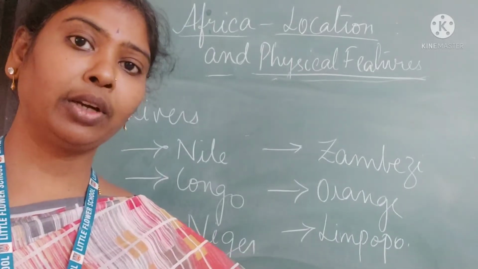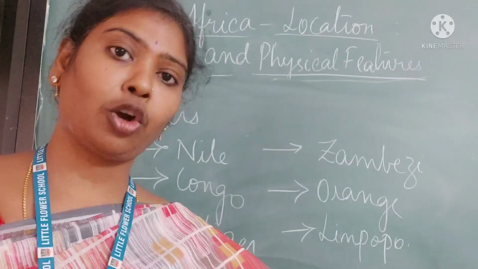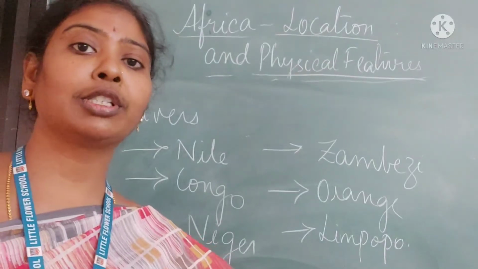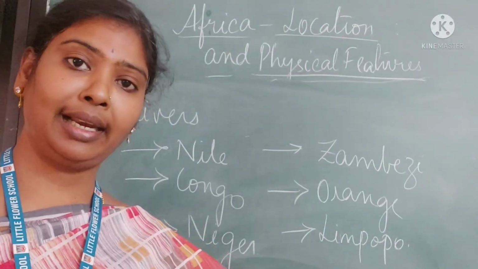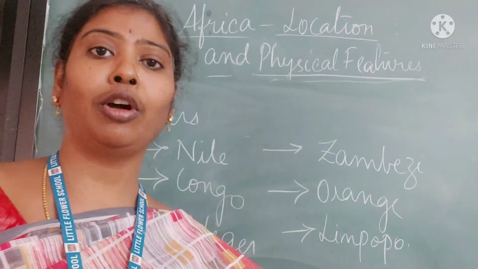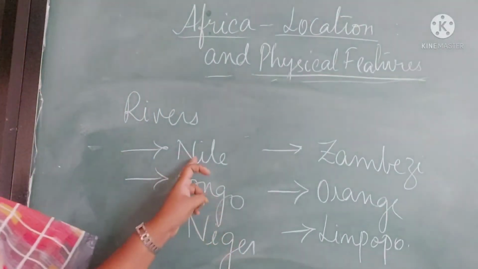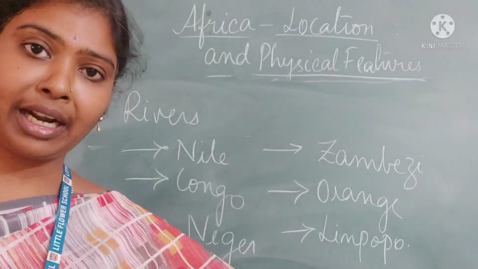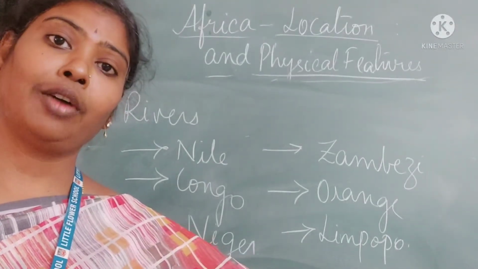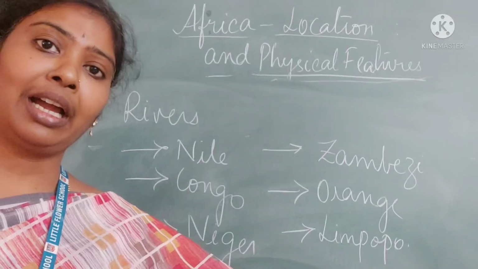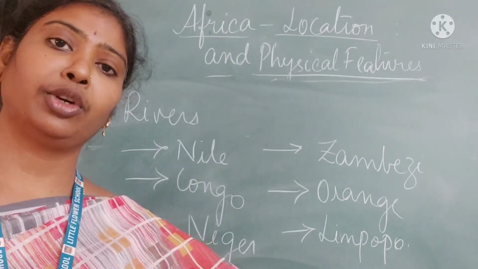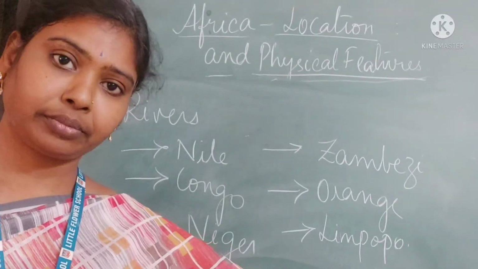And the next one we are going to see is rivers of Africa, which originate mostly from the eastern highlands and the central part of Africa, that is near the Congo basin. The first one is River Nile, the longest river of Africa. For Egypt, it is considered to be the gift.